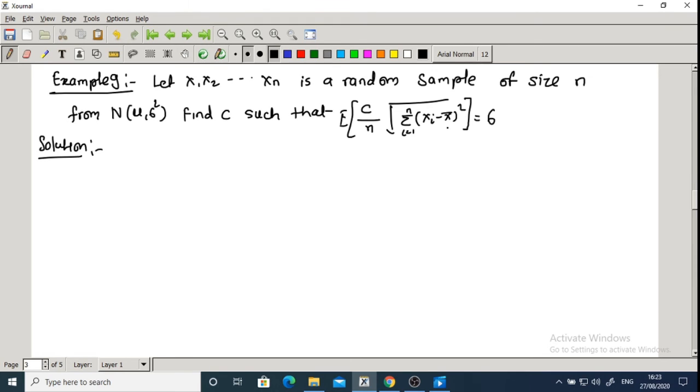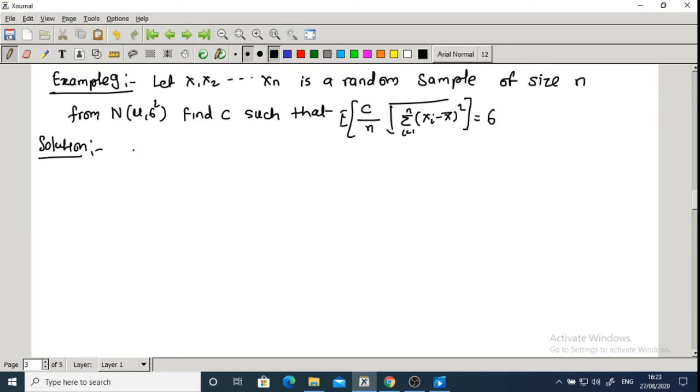Example number 9 is, let x1, x2, up to xn be a random sample of size n from a normal distribution with mean mu and variance sigma square. Find the constant c such that the expected value of c upon n under root of summation over i from 1 to n of (xi minus x bar) whole square is equal to sigma.